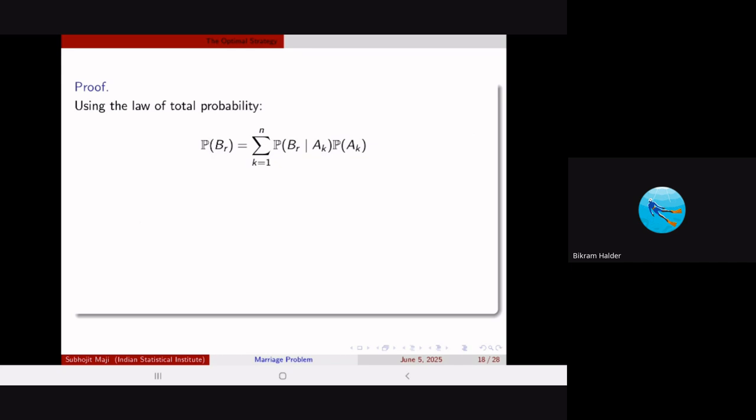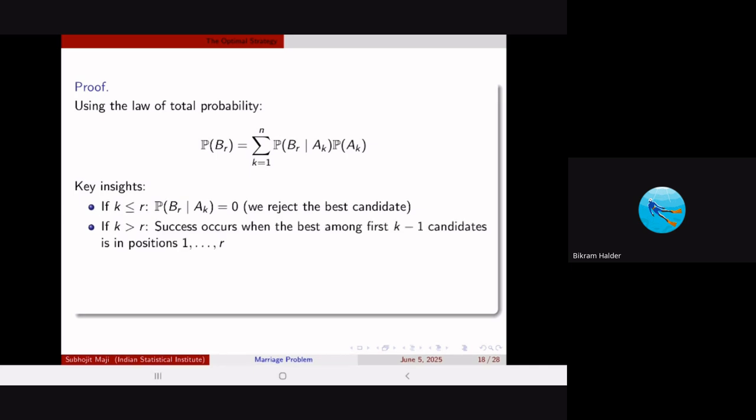And if you think about it, the probability of BR is the probability of BR given AK times the probability of AK, and you sum it up for k equal to 1 to n. So the key insight is that if k is less than R, then you reject the best candidate. You have already rejected the best candidate. Even if it is equal to R, you have already rejected it, because the first R candidates are to be rejected.